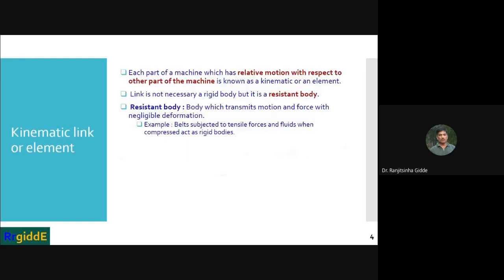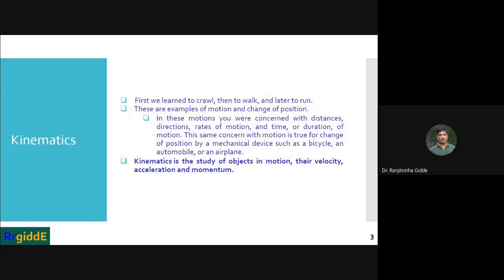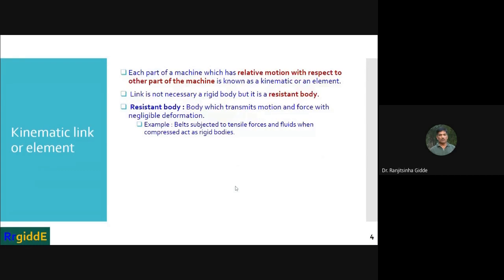Now let us see what is a kinematic link. Once again, see carefully this definition. Kinematics is the study of objects in motion. It is related to their velocity, acceleration and momentum.